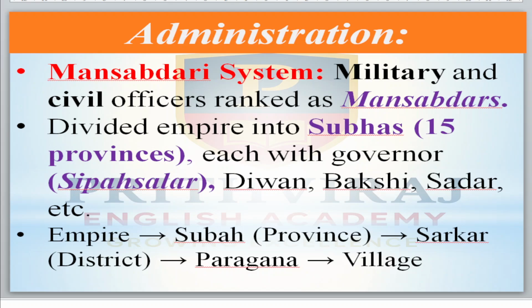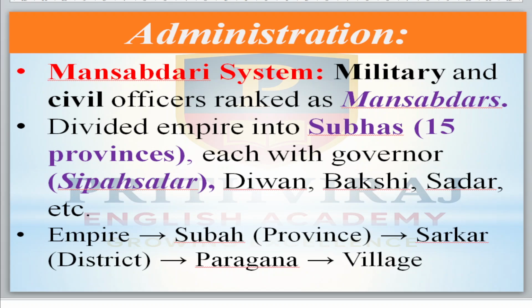Now his empire was divided, first, into subhas. Subha means provinces. There were 15 subhas. After the subhas we have the sarkar. Sarkar means districts. After the sarkars we have the pargana. Pargana means villages.